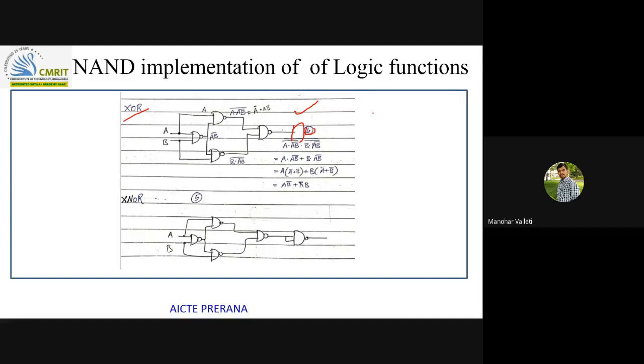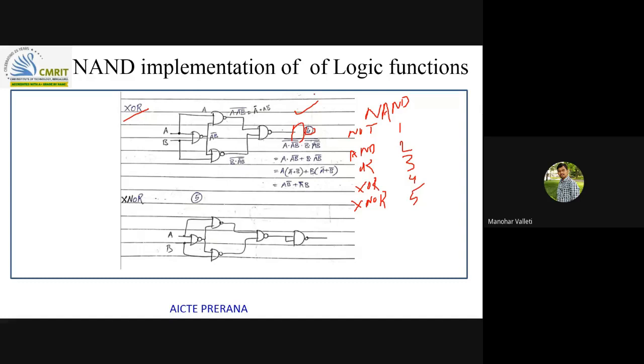So now, can you tell me when you are implementing NOT, AND, OR, XOR and XNOR using NAND gates, how many NAND gates are required? You know the numbers, right? 1, 2, 5. 3, 4, 5. It is asked as the minimum number of gates required, so you can simply remember the numbers. The number of NAND gates required to implement XNOR is 5. The number of NAND gates required for an OR gate is 3. 1, 2, 3 numbers, right?